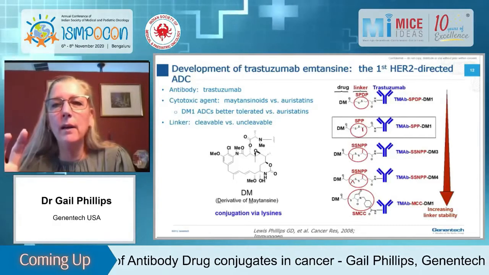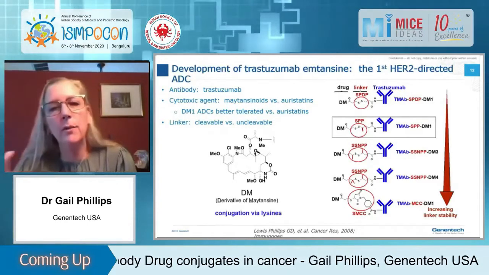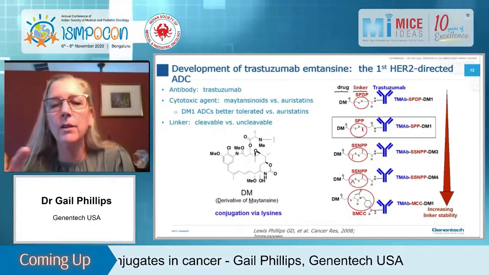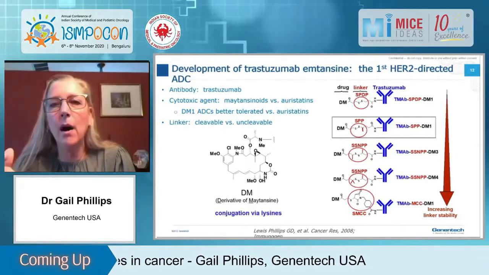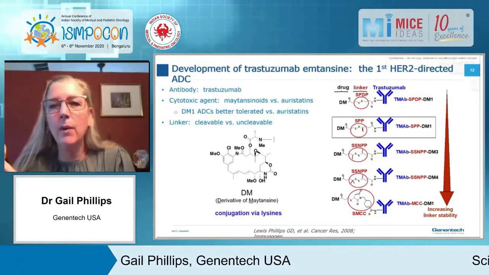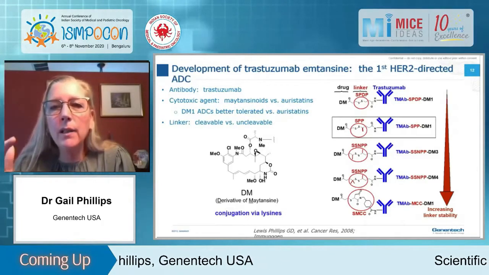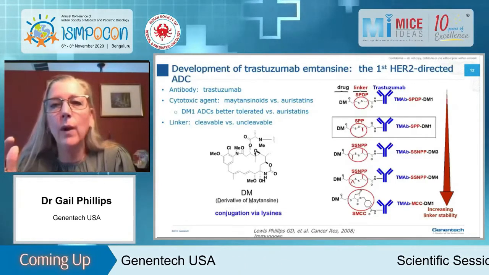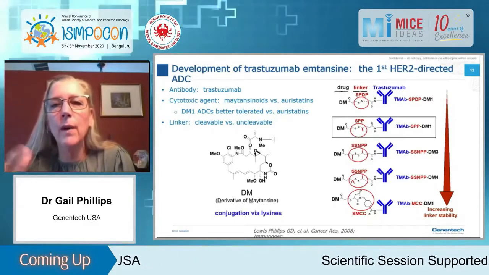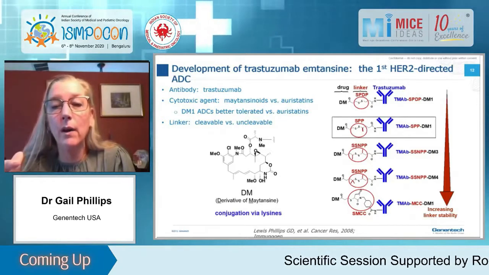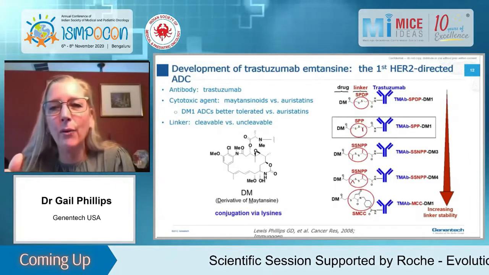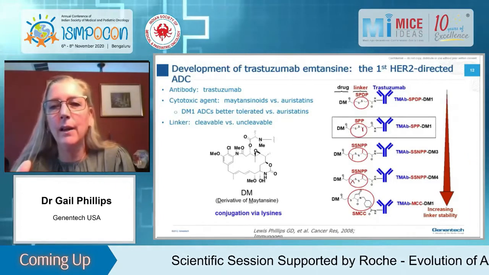And so what we did was we liked the antibody Trastuzumab and we liked the drug DM1. What we did was a series of investigations into the linker. And so what this shows, going from top to bottom, are the different linkers that were investigated on Trastuzumab with a maytansinoid drug. And you can see, and I've designated with the red line, going from top, there is no methyl substitution around the disulfide bond, to SPP where there is one, to the next one where there are 2 methyls, to the next one where there are 3, and finally the MCC linker, which is uncleavable.